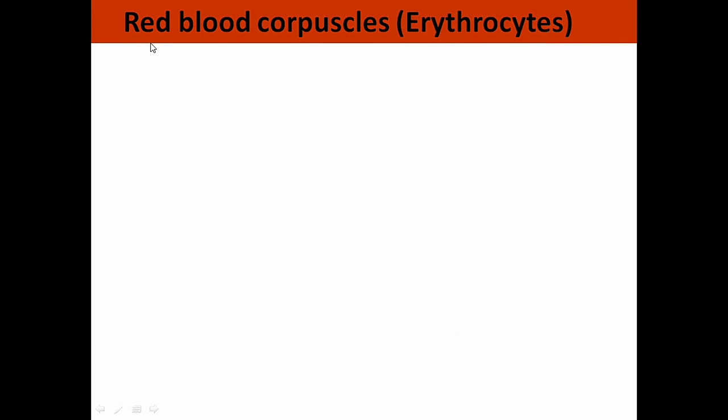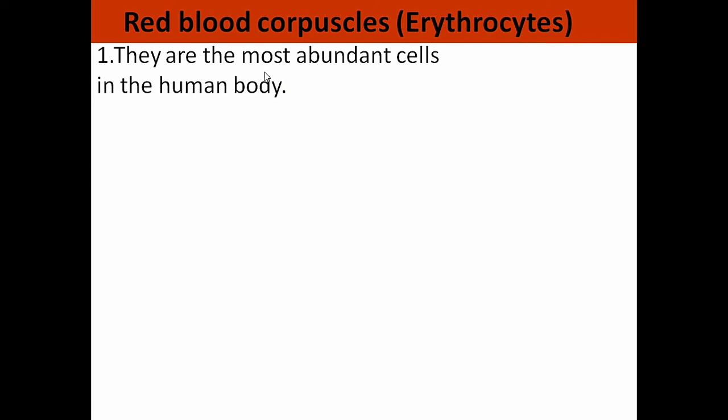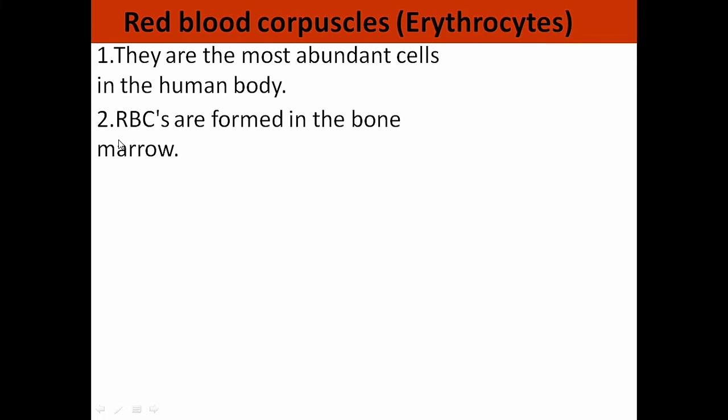Now let us see the general characters of red blood corpuscles. They are the most abundant cells in our body. One drop of blood has millions of red blood cells. They are more in number. RBCs are formed in the bone marrow. What is bone marrow? At the center of the bone, a soft tissue is present, that is bone marrow. Inside the bone marrow, RBCs are formed.